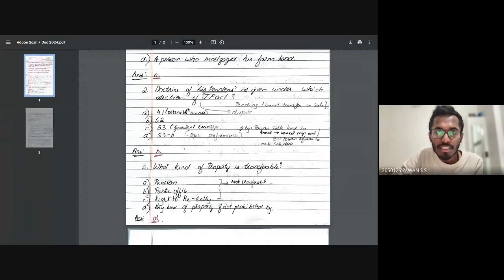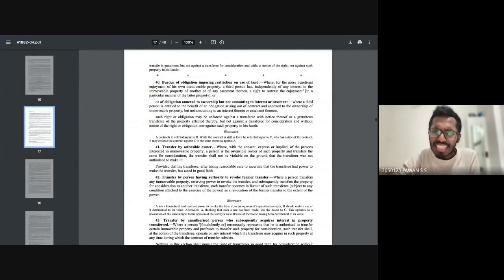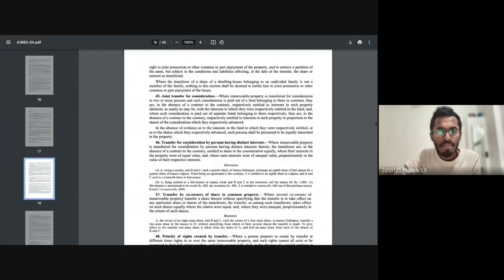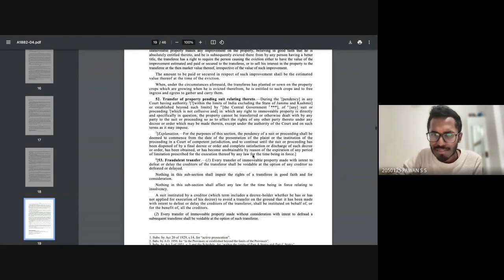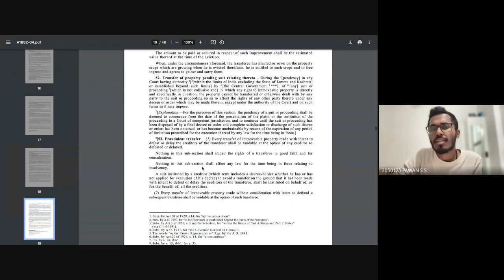All right, let's go to our next section, section 53. 53A is very important, super important. Let's go with section 53 first. It's a bit simple, nothing much complicated. If you observe, it is fraudulent transfer. This is very simple; any child can answer it.